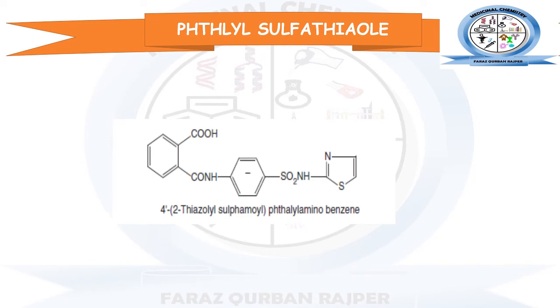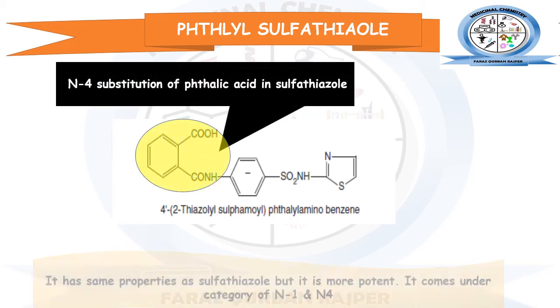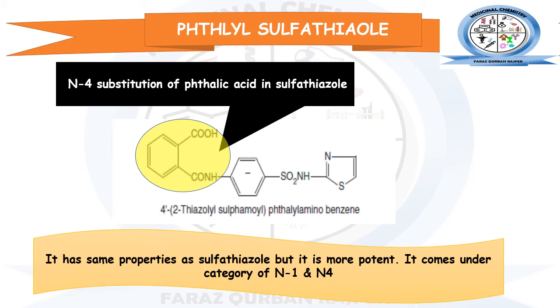Next derivative is the phthalyl sulfathiazole. Phthalyl sulfathiazole is another prodrug of the sulfonamide class in which phthalic acid is substituted at the N4 amino functional group. Over here you may observe. So this is formed by the substitution of phthalic acid at the N4 position, and its properties are similar to the sulfathiazole, but it is more potent.